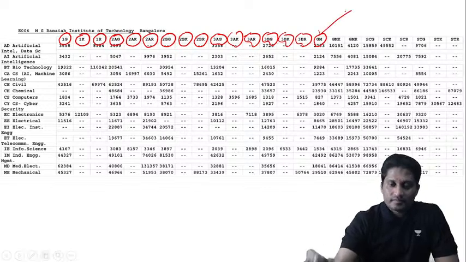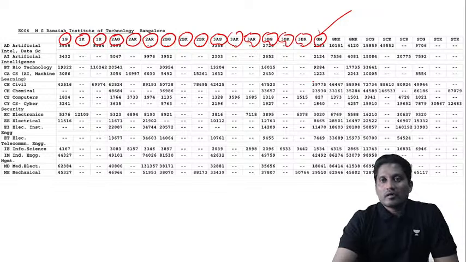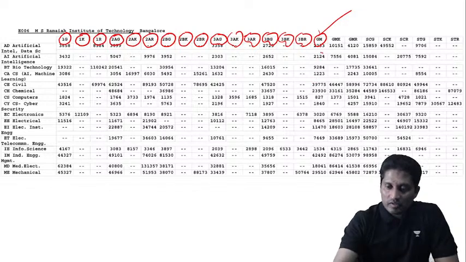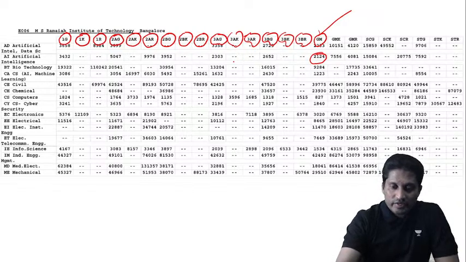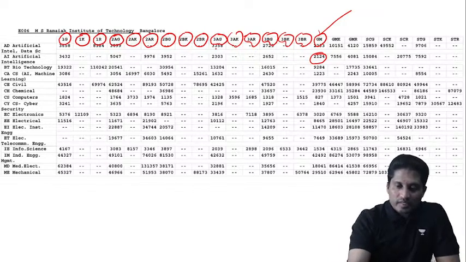general merit. You can see, when you take general merit, the ranking should be very good. In fact, in this round, up to 2124 people got artificial intelligence in general merit. But if you look into the reservations, the cutoff will fall.